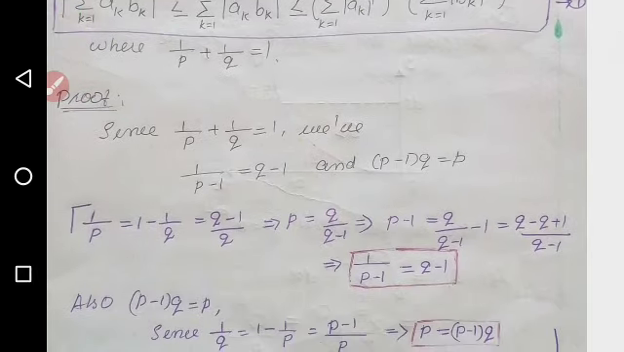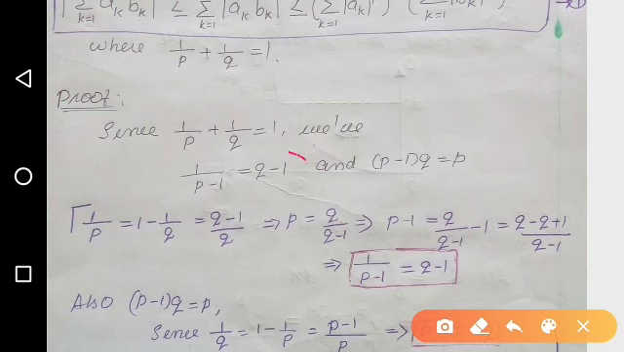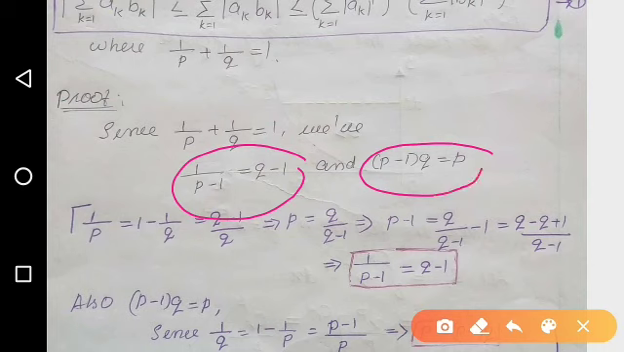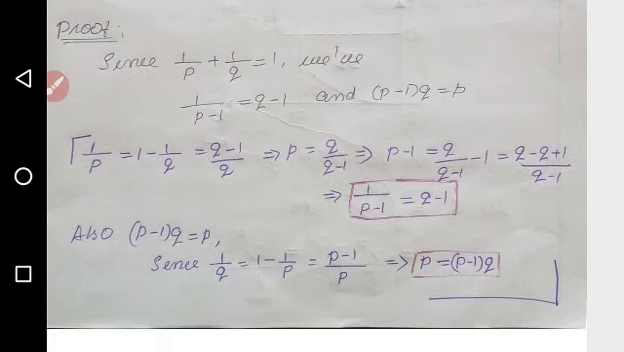Now this is the proof. Since we know that 1 by p plus 1 by q is equal to 1, from that relation we can obtain two equations. First one is p minus 1 is equal to 1 by (q minus 1), and the second is p equal to (p minus 1) into q. Here I have given the explanation for those two equations. That is, 1 by p is equal to 1 minus 1 by q, which is equal to (q minus 1) by q, and thus we can obtain that p minus 1 is equal to 1 by (q minus 1), also p equal to (p minus 1) into q.